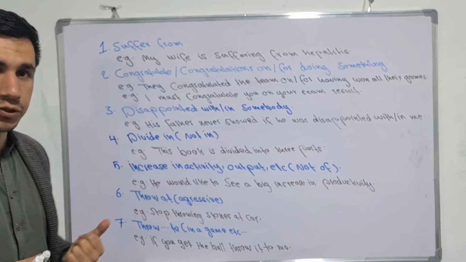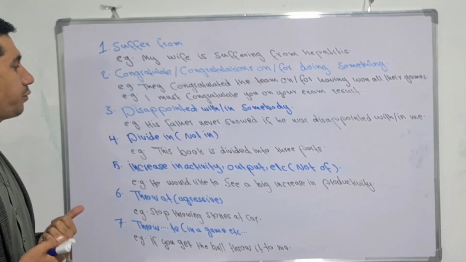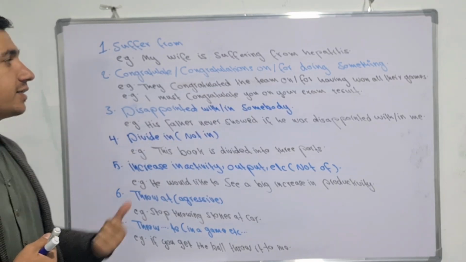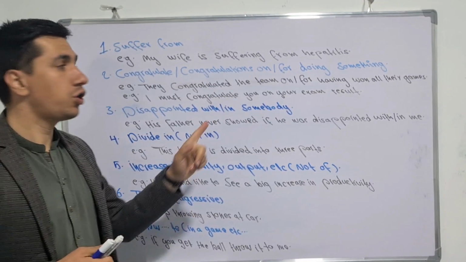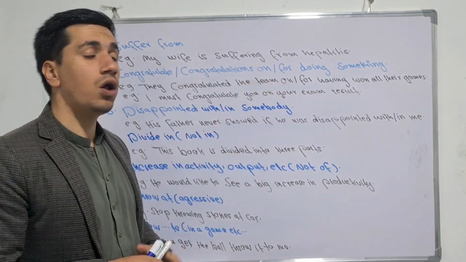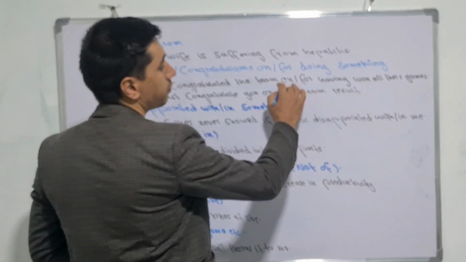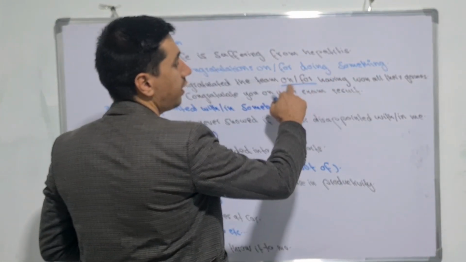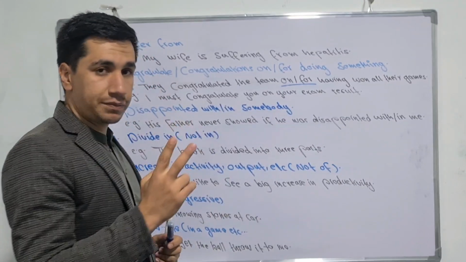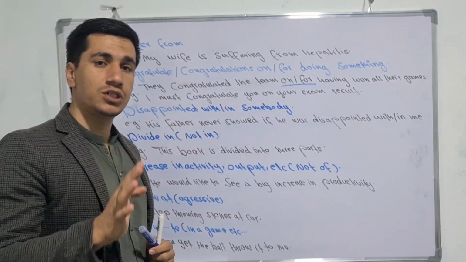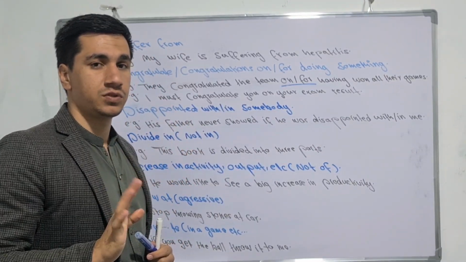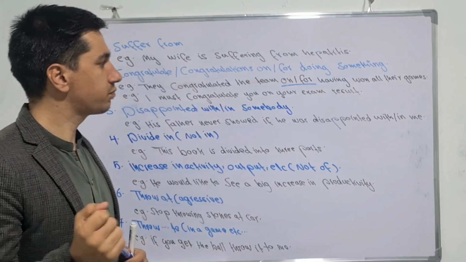In addition, we use these two prepositions, on or for, when talking about doing something. Let me give an example: they congratulated the team on or for having won all the games. Listen here: we have two important prepositions, on and for, and both of them are considered correct. You don't have to worry, it's not incorrect.